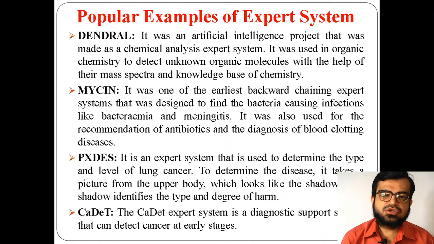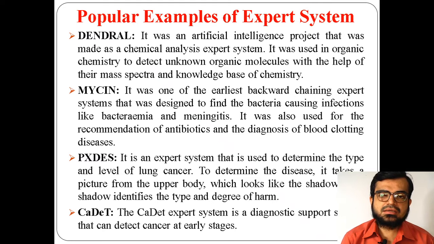One more thing I want to say is that expert system and intelligent system are different. Intelligent systems are not specific to a particular domain, whereas expert systems are specific to a domain.